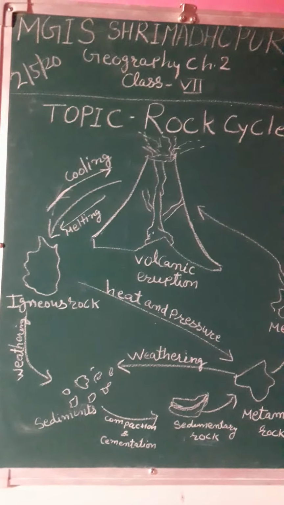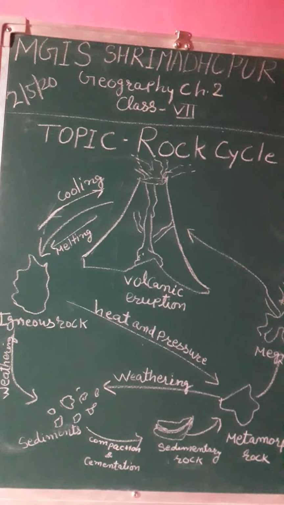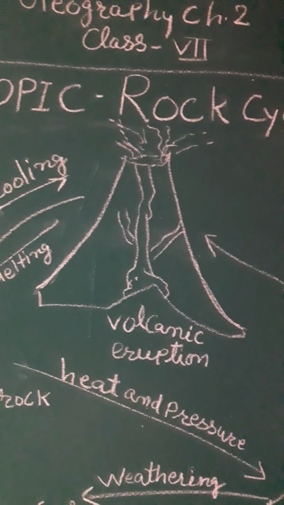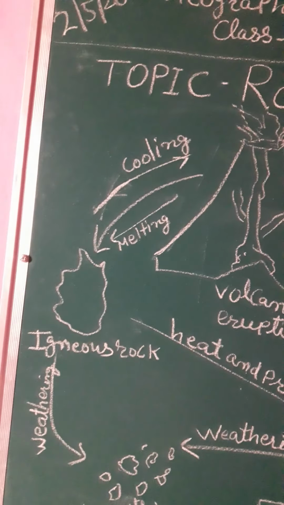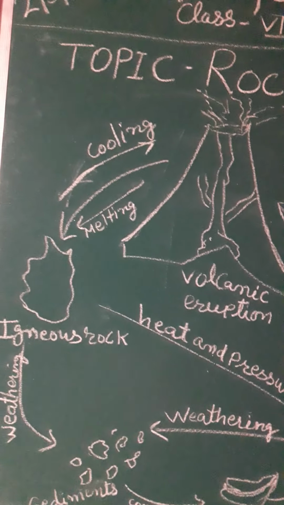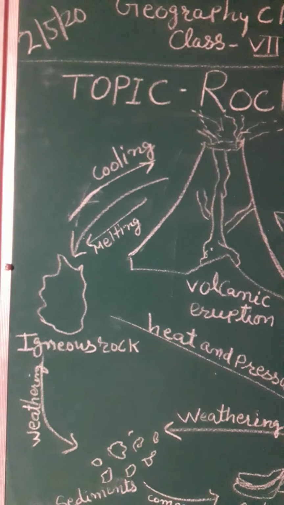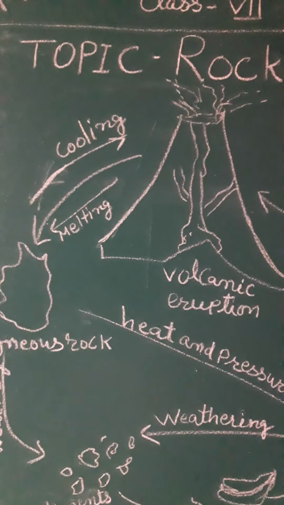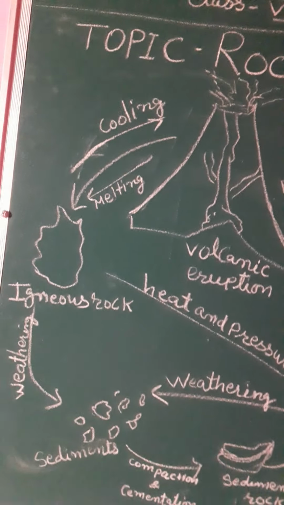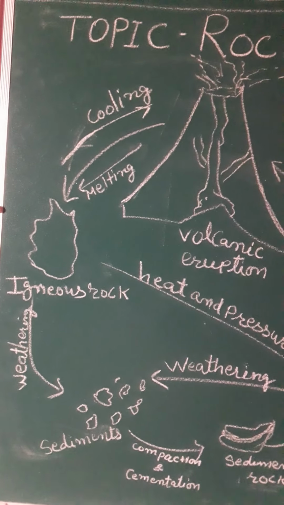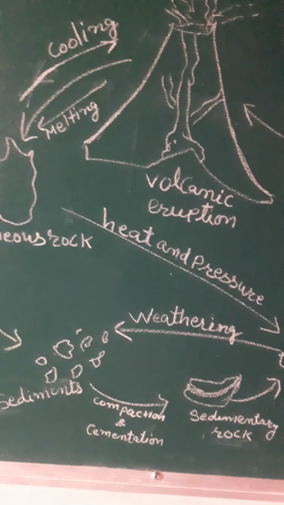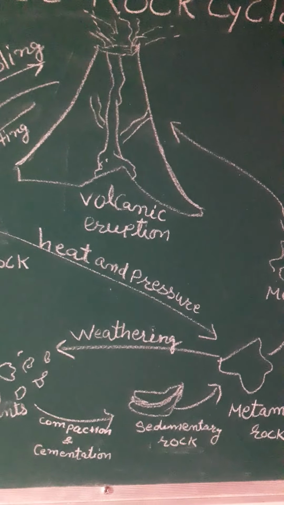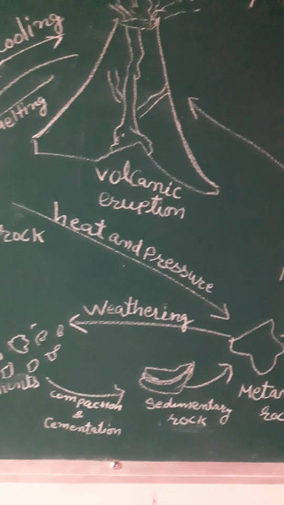Look at the diagram again. Volcanic eruption, igneous rocks are formed through the cooling and solidification of magma or lava. Then weathering of igneous rock makes sediments, and sedimentary rocks are formed by the deposition of sediments.